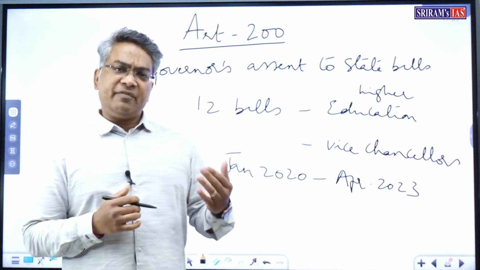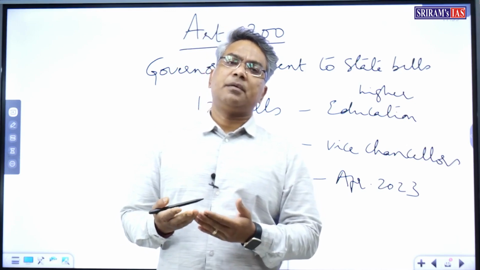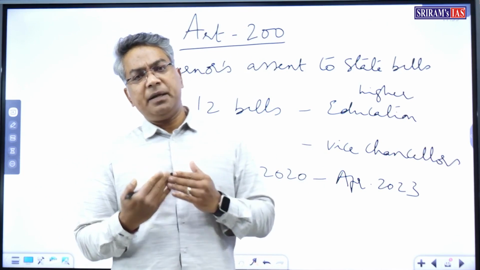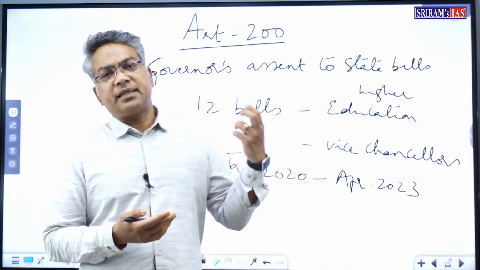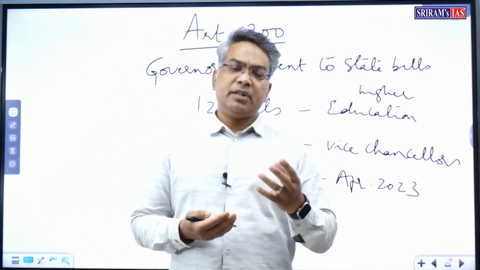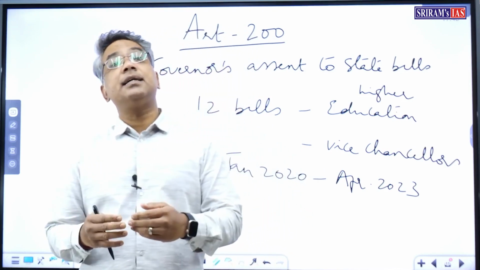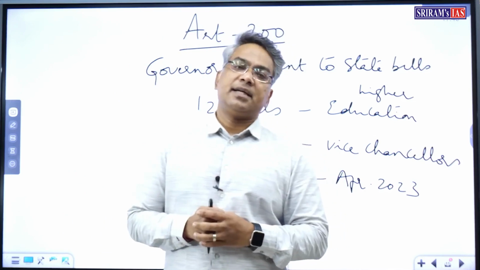Meanwhile, after that, the Tamil Nadu state legislature, that is the assembly, repassed the 10 bills in a special session and sent them again to the Governor for his assent.